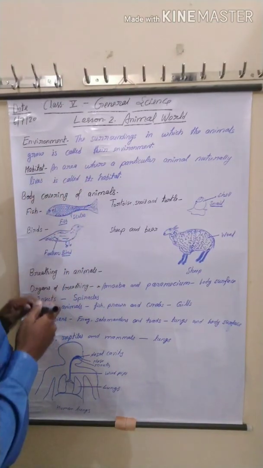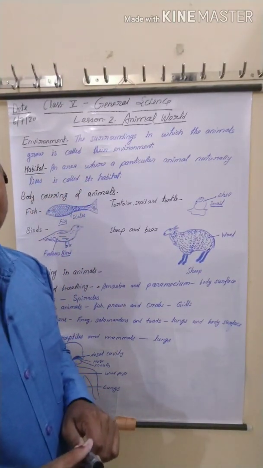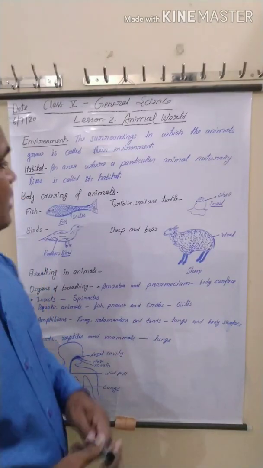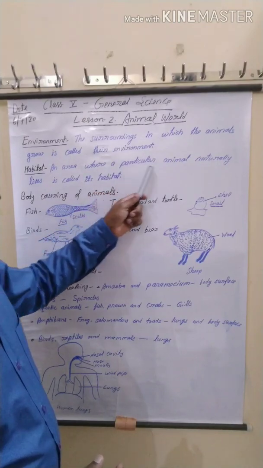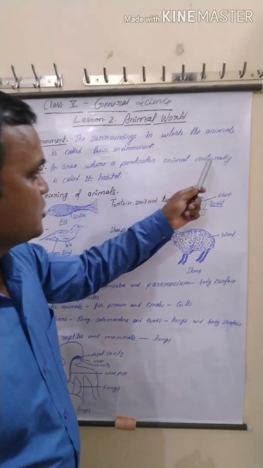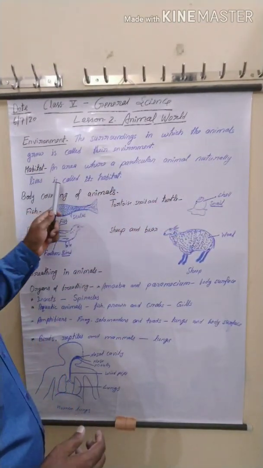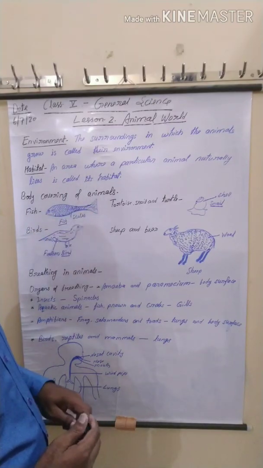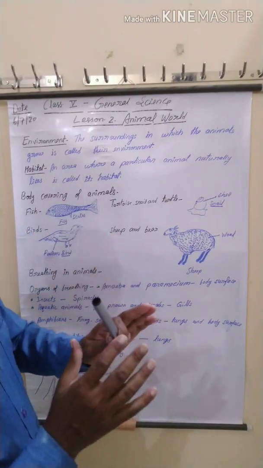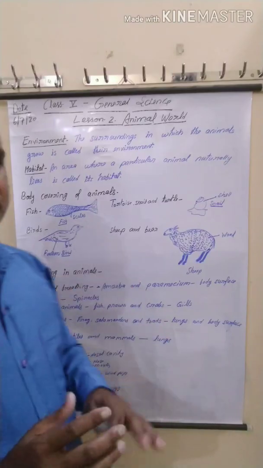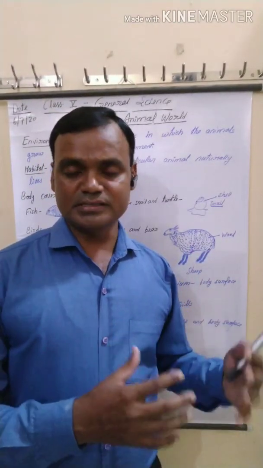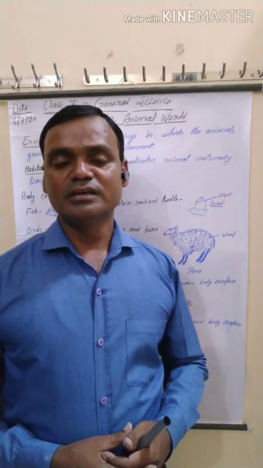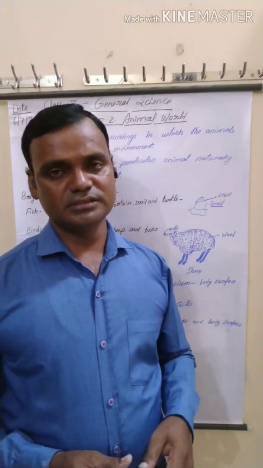Now the next topic, habitat. What do you mean by habitat? An area where a particular animal naturally lives is called its habitat. It means the natural place where animals live is called their habitat.